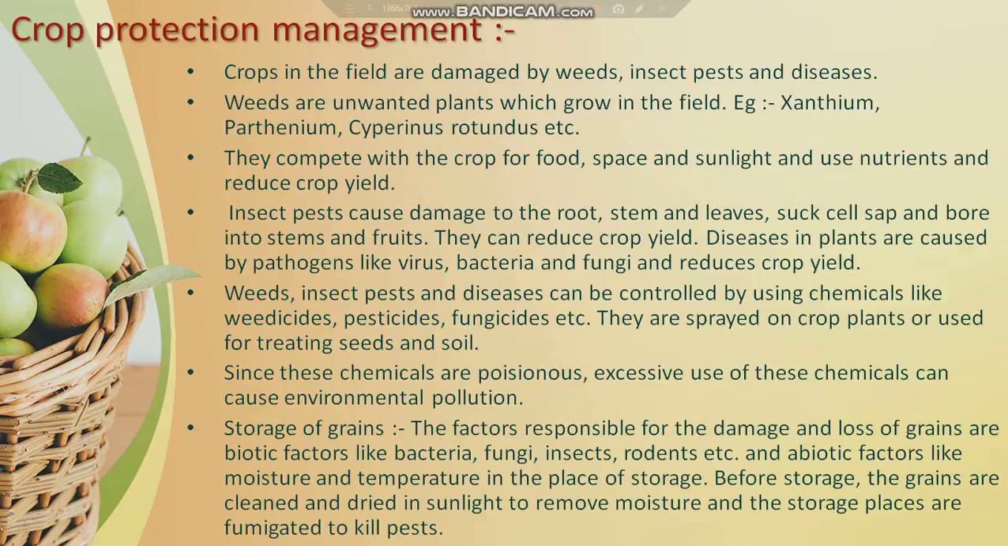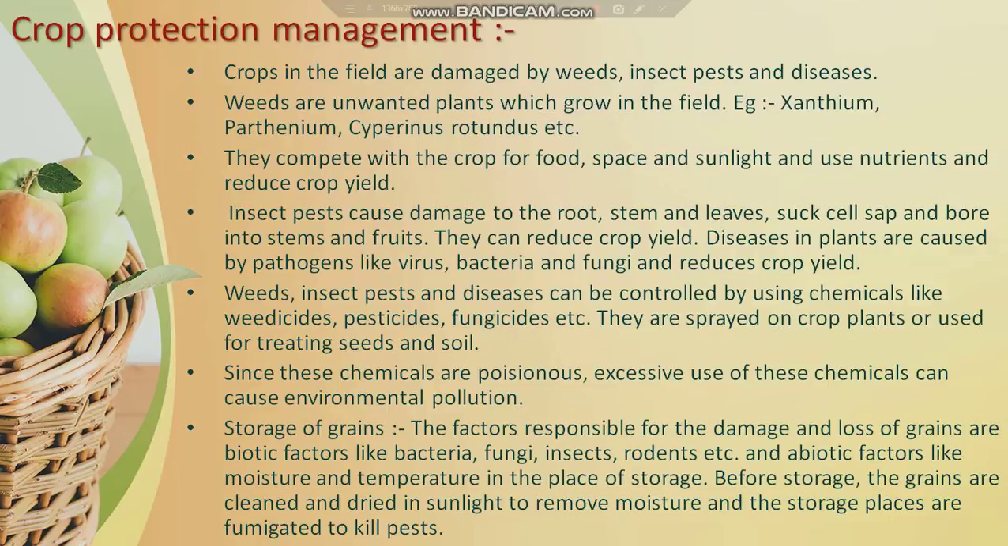Now coming to crop protection management. So as of now we have discussed how to increase the yield and how to maintain the nutrient requirement in the soil and the water requirement. Now once the crops are growing, we have to make sure that they are being protected from various threats, and that is called crop protection management.